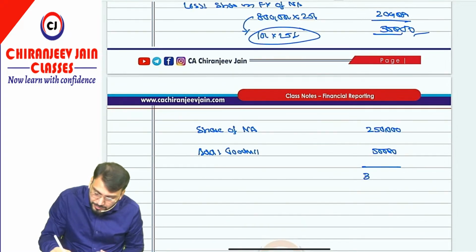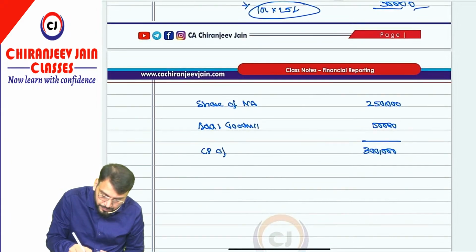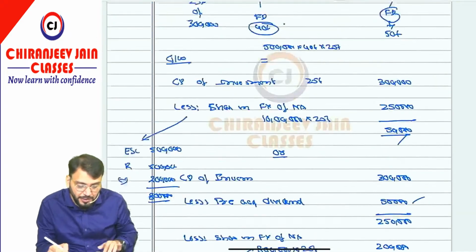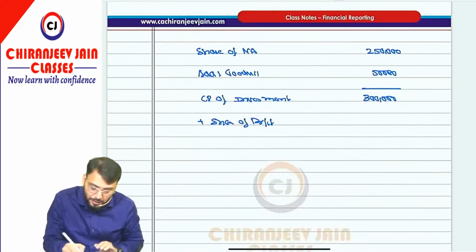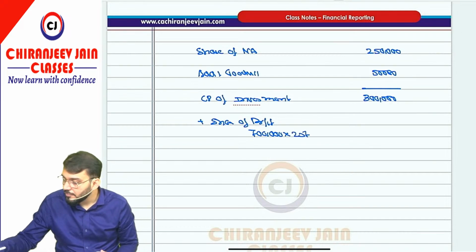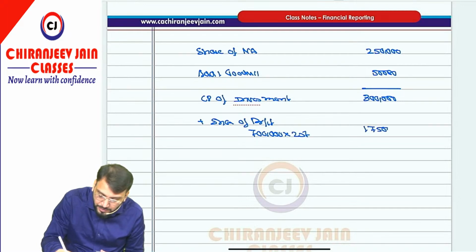Total becomes 3 lakh. This is the cost price of investment. In this we add share of profit. How much profit have they earned? It is 7 lakh. 7 lakh ka 25% is 1,75,000.